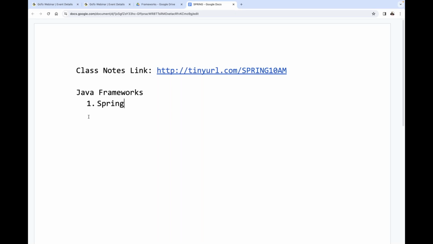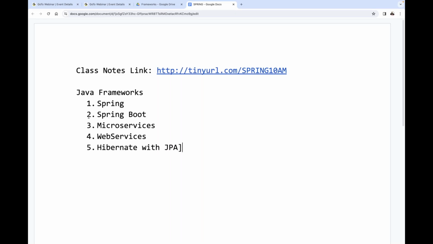Here we are going to do it. Next one is Spring Boot. After that, microservices. Then after this, web services. Along with that, Hibernate will also be here. We have to understand its JPA implementation. I can keep directly JPA with Hibernate. Both are the same: Hibernate with JPA, or JPA with Hibernate. Both are okay. We are going to understand these various contents as part of Java frameworks.